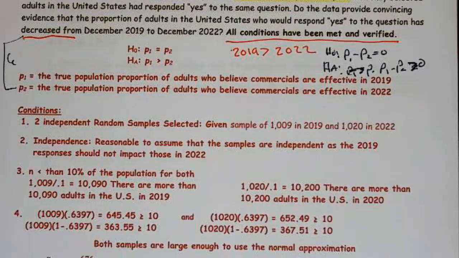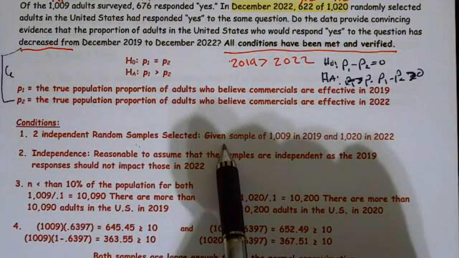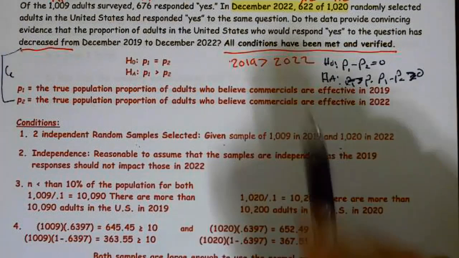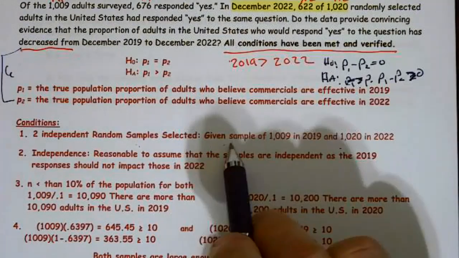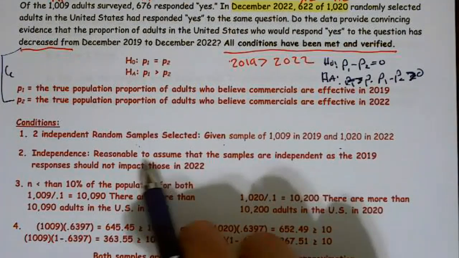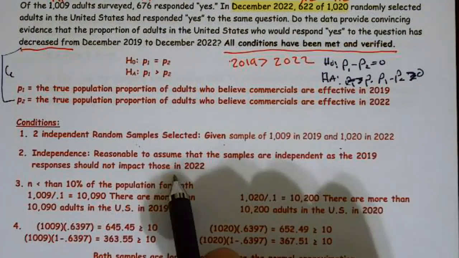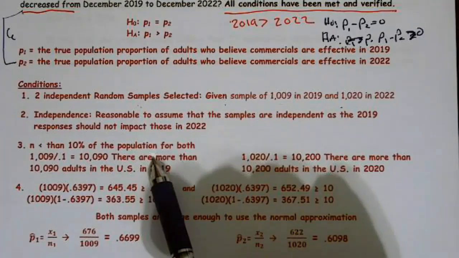I'm going to talk about them real quickly. They were random samples, and that was given. We need to say that they're given for both. So we're given samples in 2019 and 2022, or given for both. Given. All right, but make sure that you respond to both. Independence: it's reasonable to assume that the samples are independent, as the 2019 responses should not impact those in 2022. This is not an experiment. We have random samples, so we'd have to do the n is less than 10%.